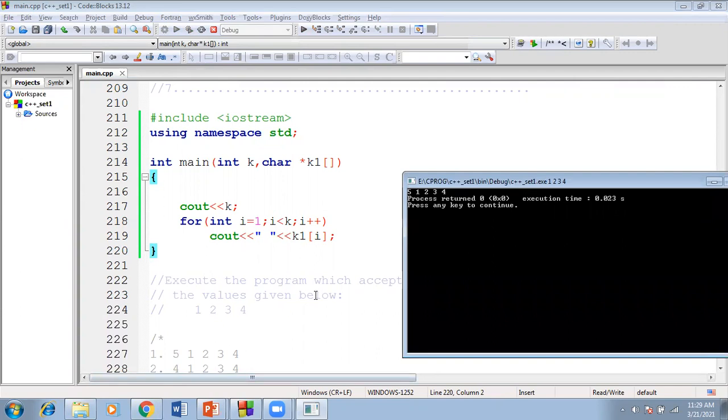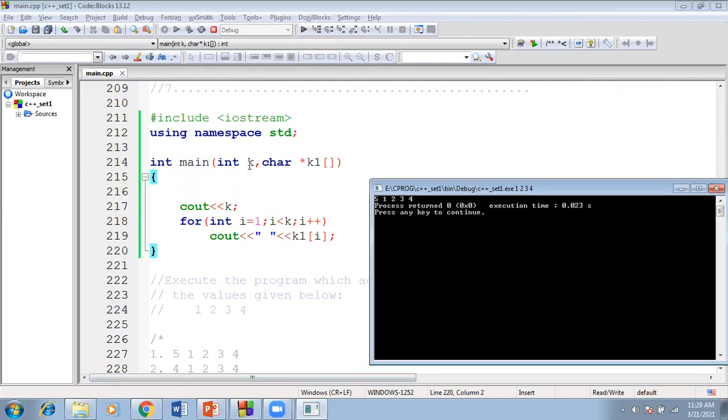The first option is the correct one. 5, 1, 2, 3, 4 will be displayed on the screen. How many arguments are there? We are passing only 1, 2, 3, 4, but it will also take the program name. It will consider the program name as one argument. That is the reason the total number of arguments is 5. This is the integer representing the total number of arguments. We are passing 4, but it will consider the program name also. That is the reason it will display 5.